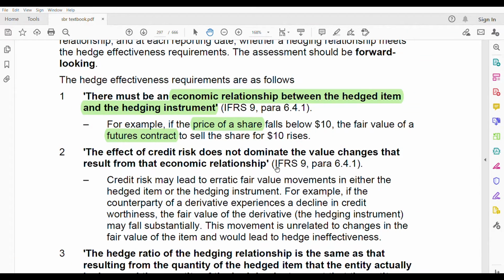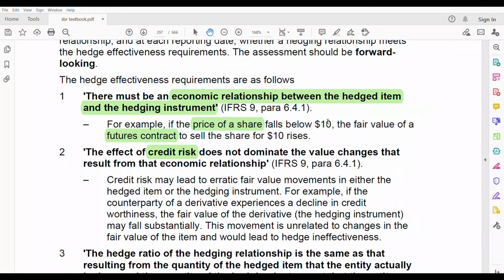Next, the effect of credit risk does not dominate the value changes that result from the economic relationship. So credit risk is not dominating the value changes. If you see, one is increasing and one is decreasing. It has nothing to do with credit risk. This is happening because they have an economic relationship, an inverse relationship.